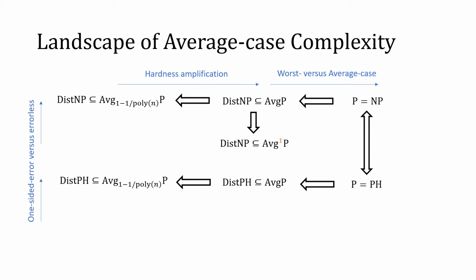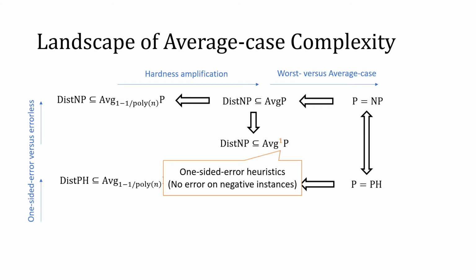Another natural question about average case complexity is the relationship between one-sided error and errorless heuristic schemes. Let's write Avg^1p as the class of one-sided error heuristic schemes. Namely, we don't allow any error on negative instances, but we do allow error on positive instances.